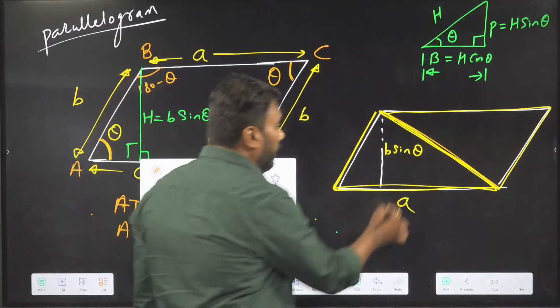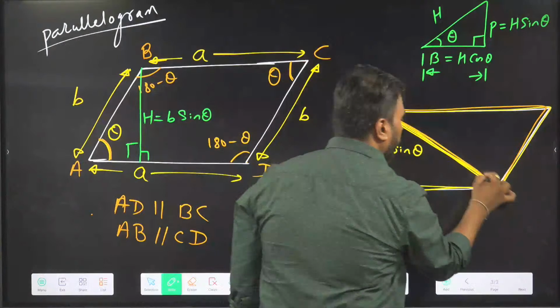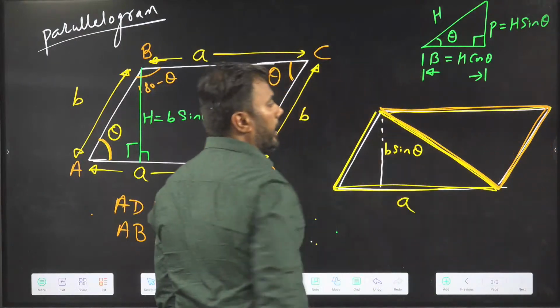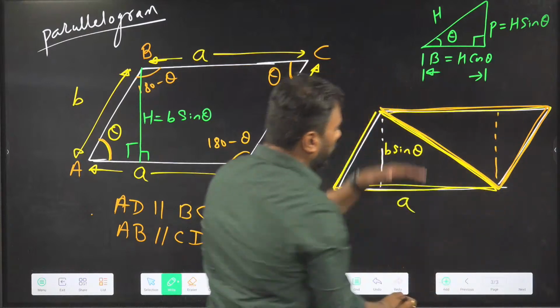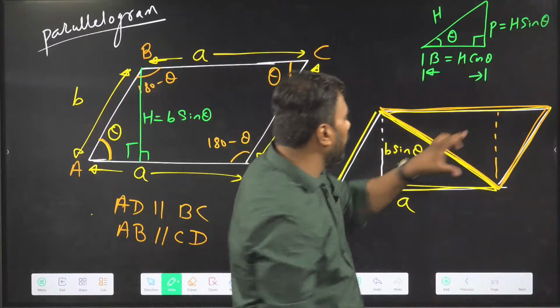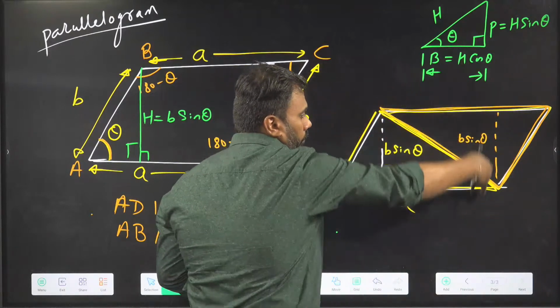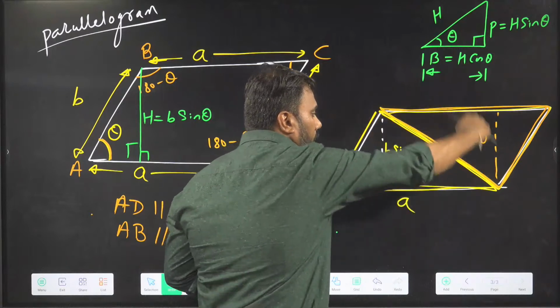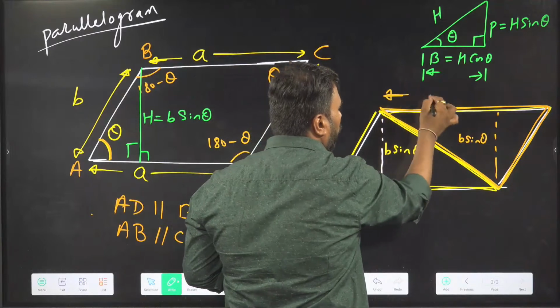Similarly, let's color this triangle orange. If you see this orange colored triangle, the height will be the same, because these are parallel lines. Parallel lines have equal distance. So if this is B sine theta, this is also B sine theta. And this length was also A.